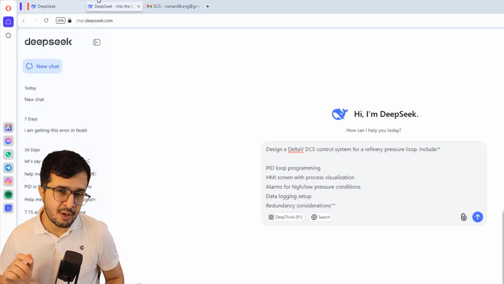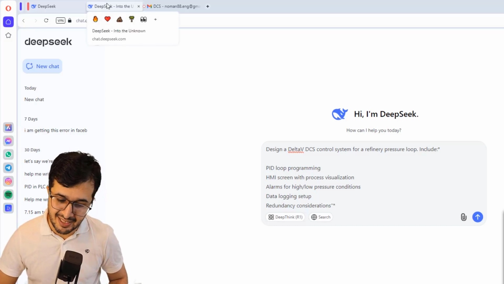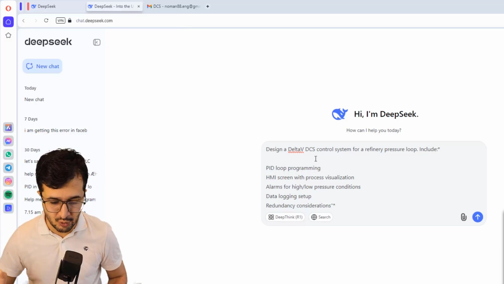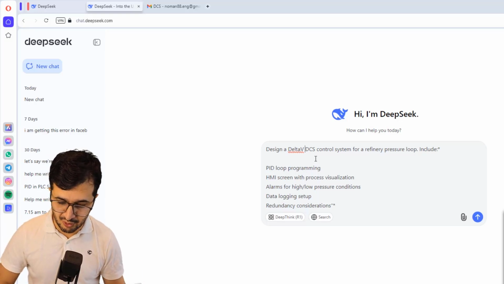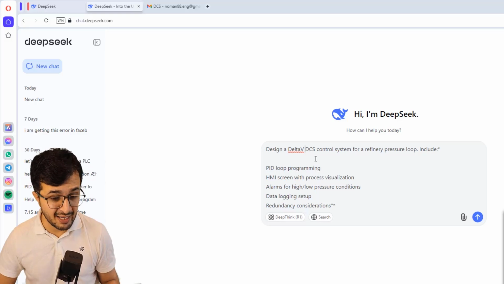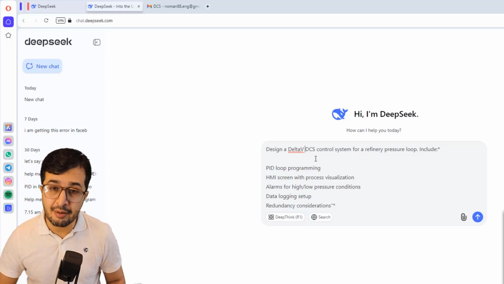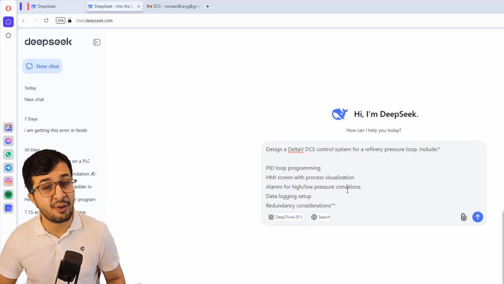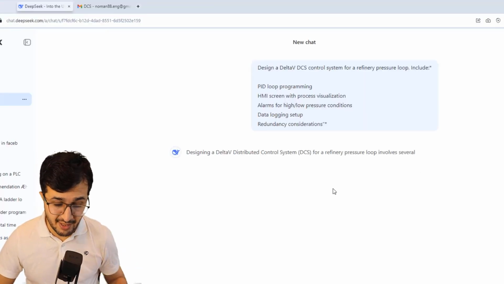It's time to write one prompt, which I have written already. The prompt is: design a DeltaV DCS control system for a refinery pressure loop. It should include PID loop programming, HMI screen with the process visualization, alarm for high-low pressure conditions, data logging setup, redundancy consideration. Hit enter and let's find out. The response is already there.